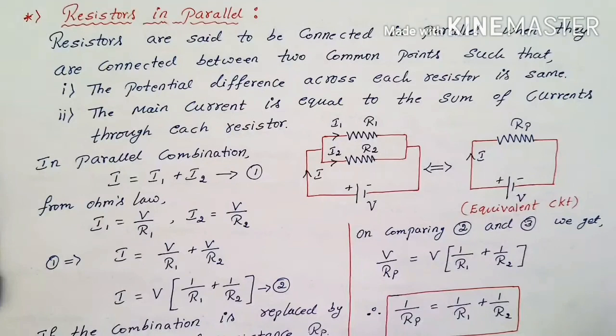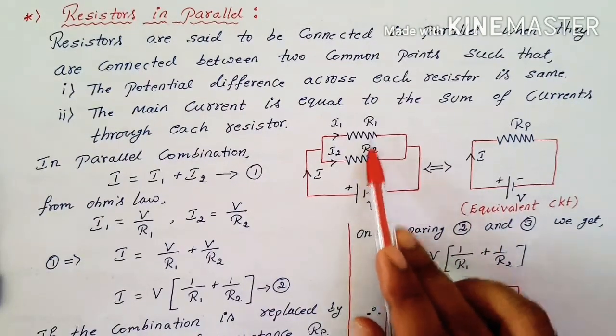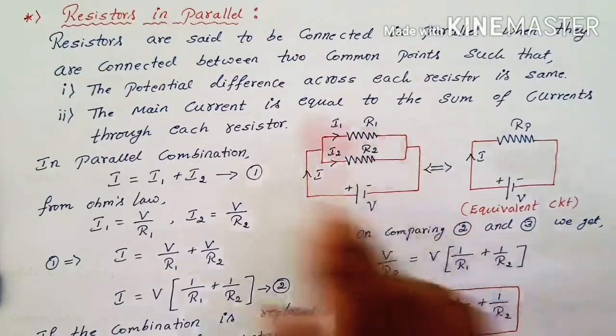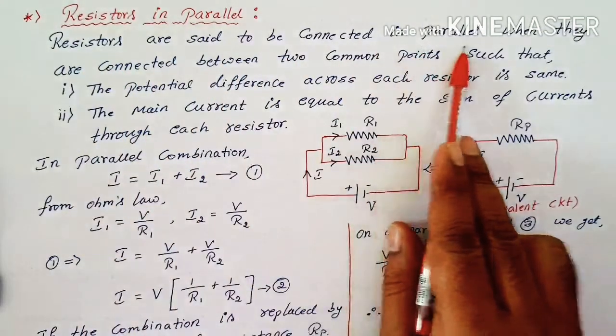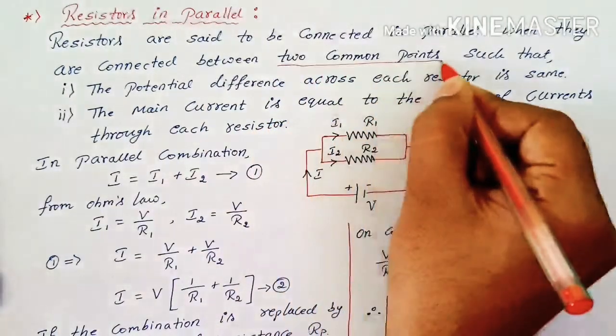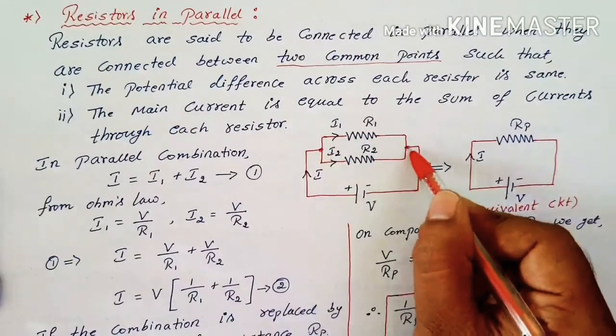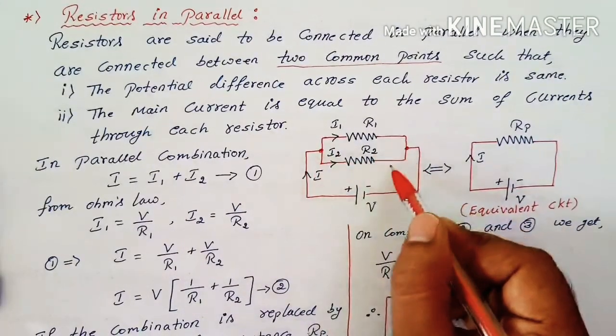The next combination is the parallel combination. You can see here the parallel, one comes above the other. Your resistors are said to be in parallel when they are connected between two common points or two common terminals. Observe, the two resistors are connected between these two terminals only.